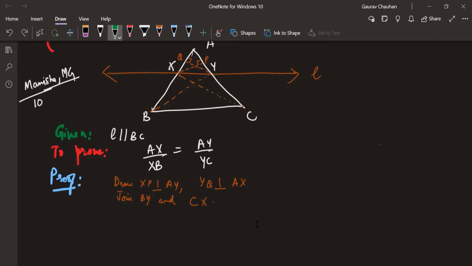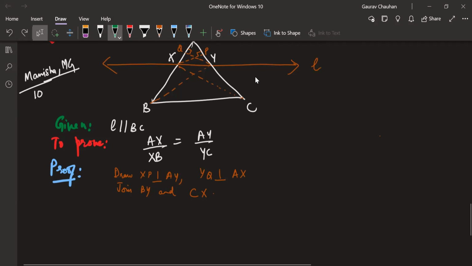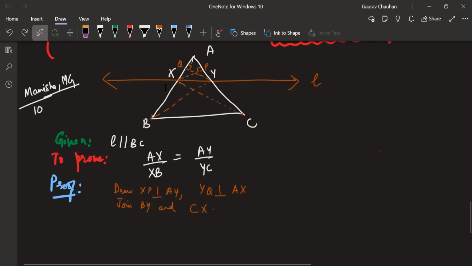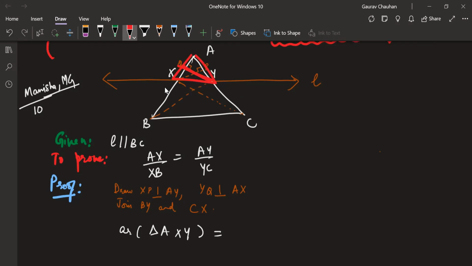Good. Okay. So now I'm just going to follow the approach which the textbook follows. We're going to take the areas of two triangles, and then take the ratio of those two triangle areas. Let's start with this. First, I want you to tell me the area of triangle AXY. Just focus on this diagram. Use this altitude and tell me what is the area.